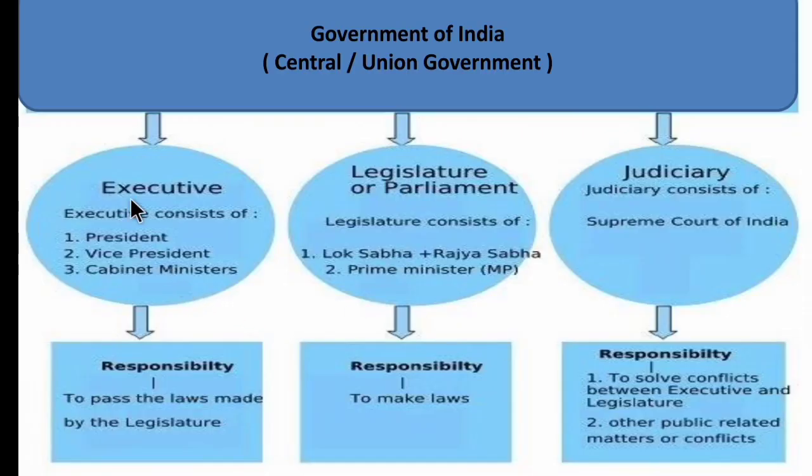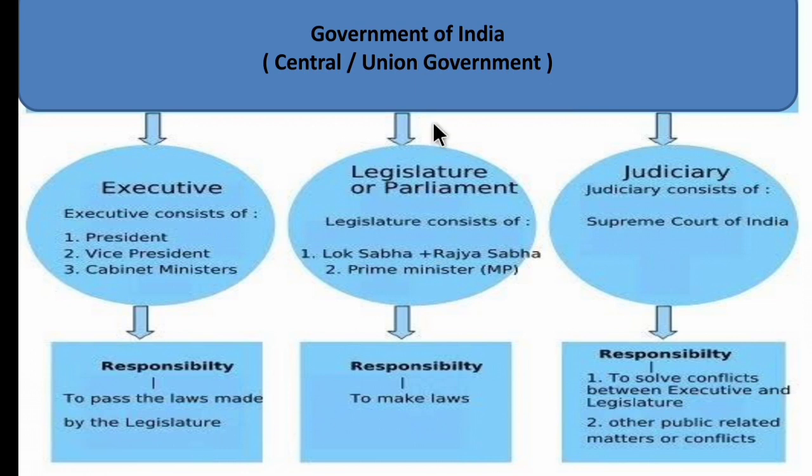Children, the first one is the executive branch. The executive branch consists of the president, vice president and the cabinet ministers. Its major responsibility is to pass the laws made by the legislature.